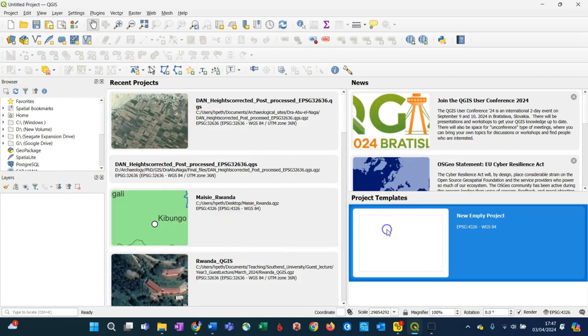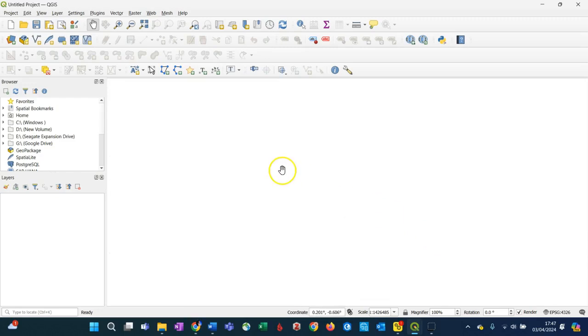If we go now to New Empty Project, you'll see something more like a standard GIS screen. You have your word type menus at the top. These are drop-down menus. You have your icons in various bars below them, some of them grayed out because we're not able to use them until we've added data or turned that function on.